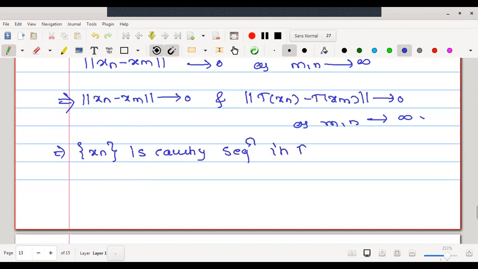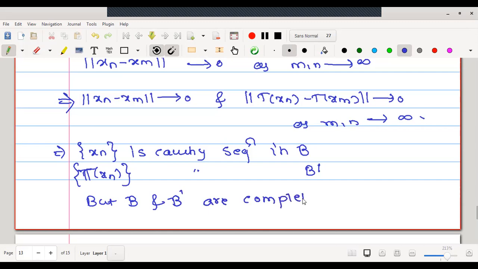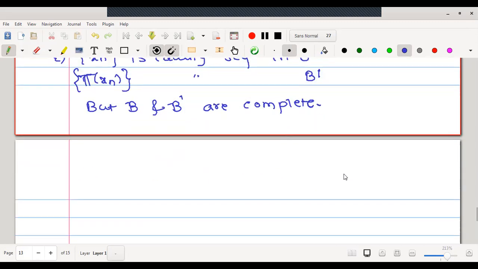in B, right? And what about Txn? Txn is a Cauchy sequence in B dash, but B and B dash are Banach spaces, therefore they are complete. Therefore these sequences are going to converge to a point in the same space.